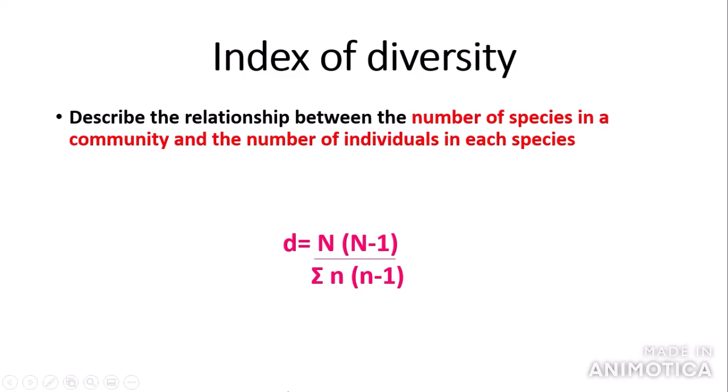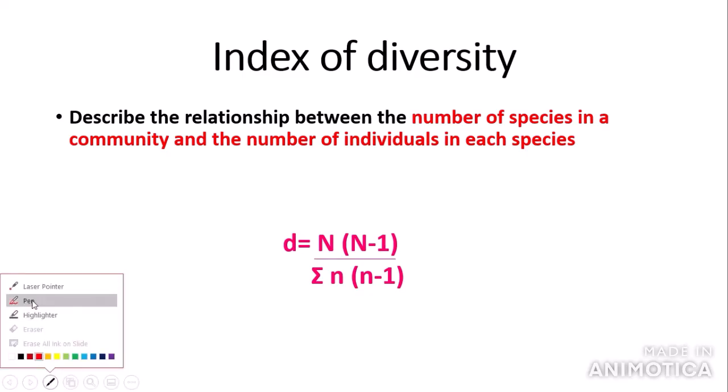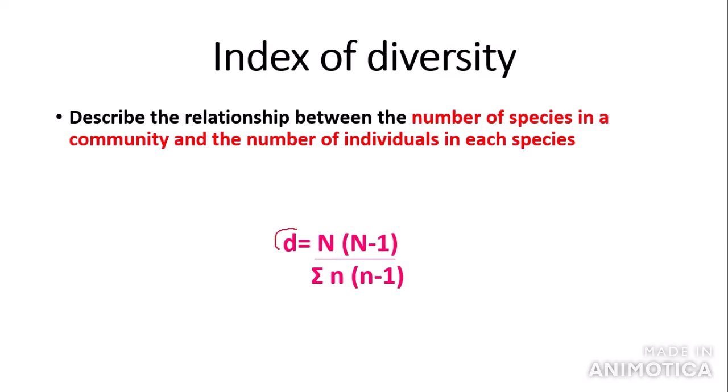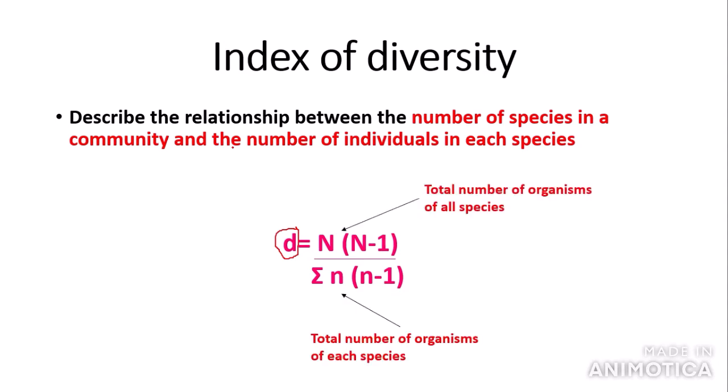So if we take my pen, D basically means index of diversity. Capital N here means the total number of organisms of all species. And the lowercase n means the total number of organisms of each species. So how we calculate index of diversity is the total number of organisms of all species, capital N, multiplied by capital N minus 1 divided by the sum of lowercase n multiplied by lowercase n minus 1. So next I'm going to go through an example of this.